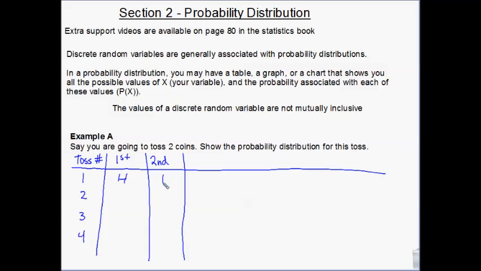Okay. So when I toss the first time, I can get a head and a head. I can get a head and a tail. I can get a tail and a tail, or I can get a tail and a head on my coin tosses. Does that make sense? Those are the possible outcomes when I take 2 coins and I toss them. I get 2 heads. The first coin is a head, the second coin is a tail. I get 2 tails. First coin is a tail, the second coin is a head.